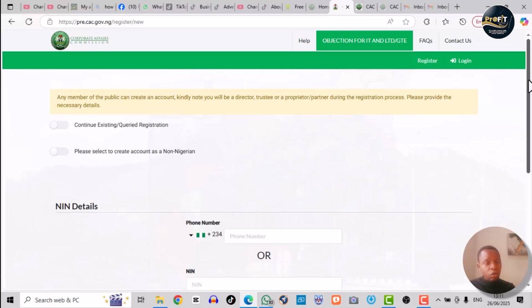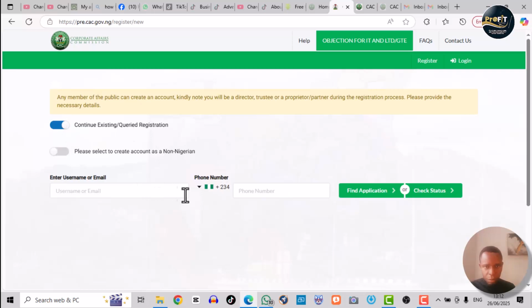Okay, so already you know that you have to have your internet on. You can either use a laptop, a desktop, or even a mobile phone. Here you have two options. Number one is supposing you started the process of creating this account and you didn't complete it, something happened and you saved it, then you need to click here. Let me click it so you see what happens. You can just enter your details and continue, but that's not the case here with us.